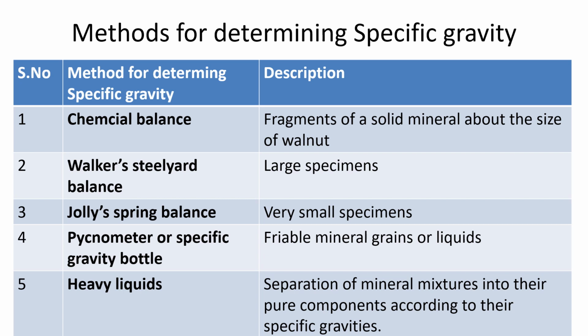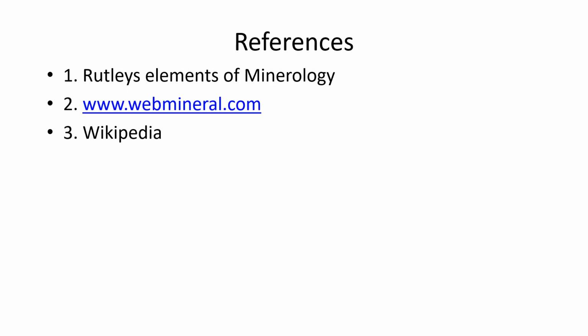And what is a pycnometer, or specific gravity bottle? This is usable for friable minerals or liquids and heavy liquids. These are used for the separation of mineral mixtures into pure components according to their specific gravity. Heavy minerals can be identified with the help of heavy liquids. So these are the references.